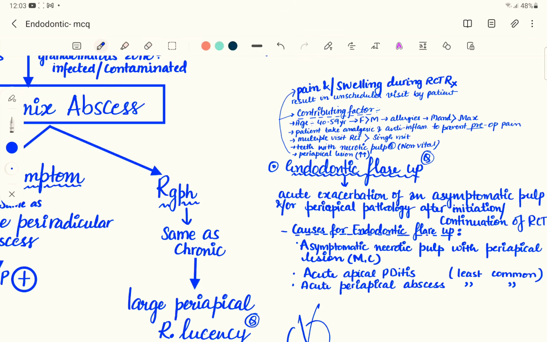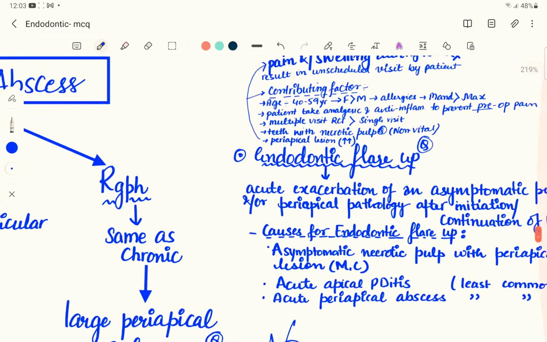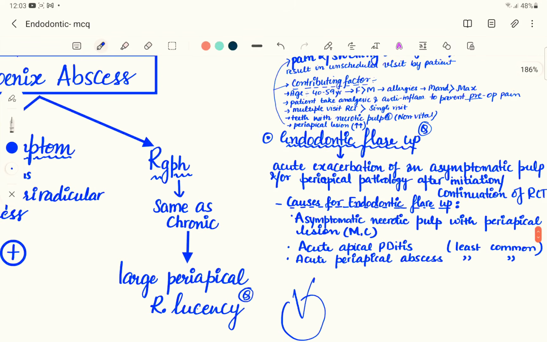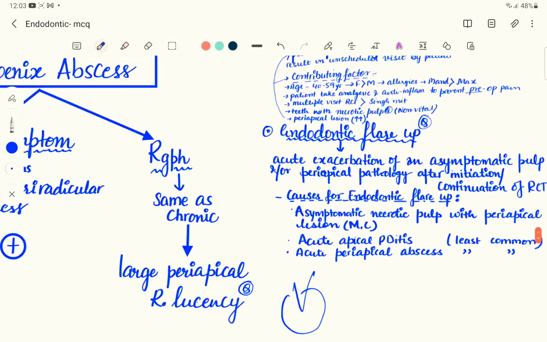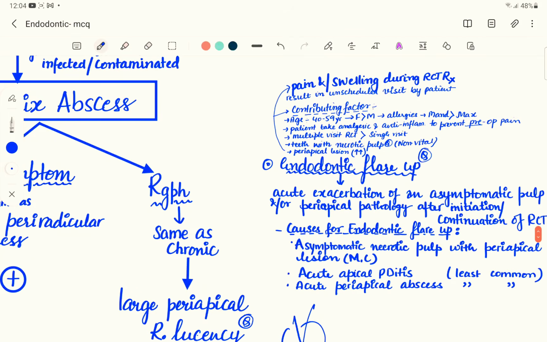That is known as an endodontic flare-up. Endodontic flare-up is the acute exacerbation of an asymptomatic pulp or a periapical pathology after the initiation or continuation of RCT. Generally, if you have done the cleaning and shaping, the patient shouldn't complain, as there are no nerve endings left for the pain to occur. But even after that, sometimes the patient will make an unscheduled visit.